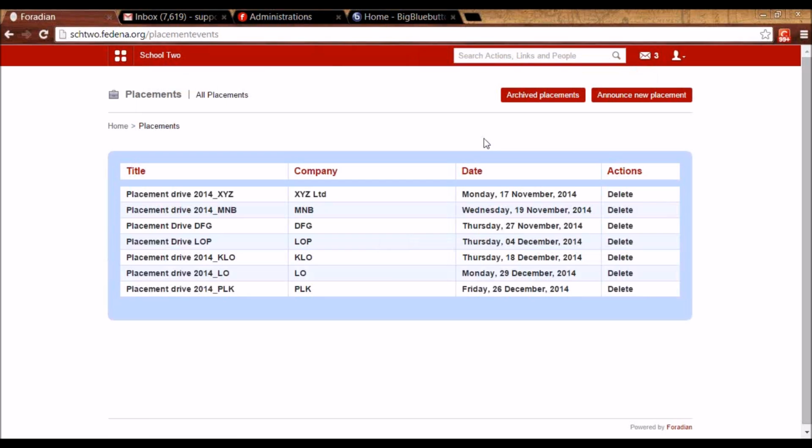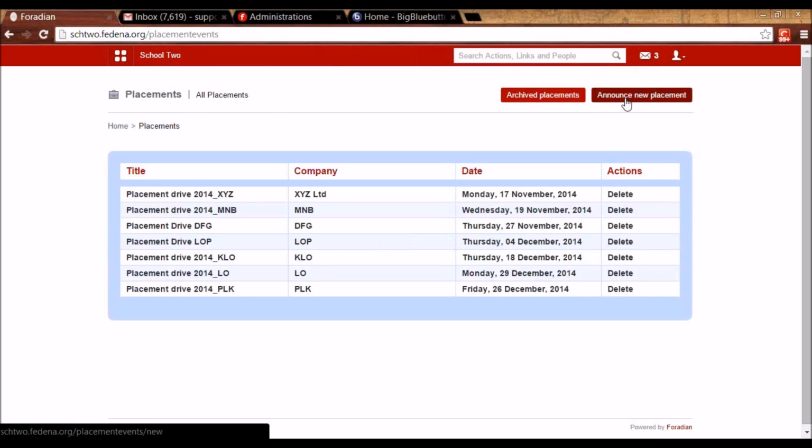Placements is used when some companies are coming in your institution and they want to recruit the students for jobs. So in that case, you can announce placements, set the date of interviews or tests, paste the job description, invite the students, approve their attendance on the day of placement, and let them know whether they are placed or not, or declare their results. So this is briefly about the placements.